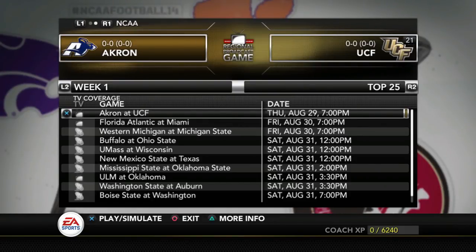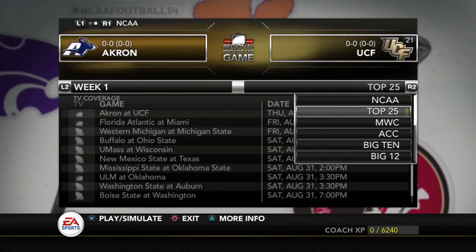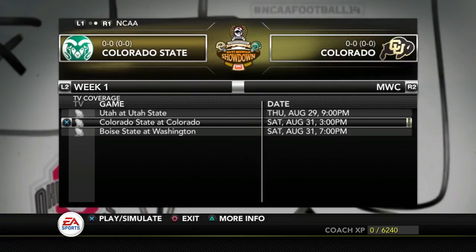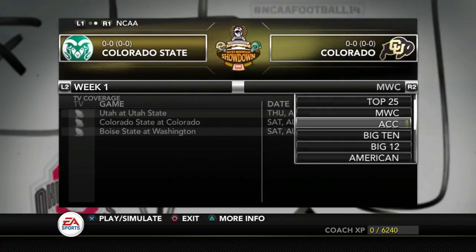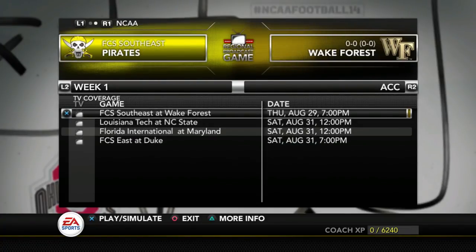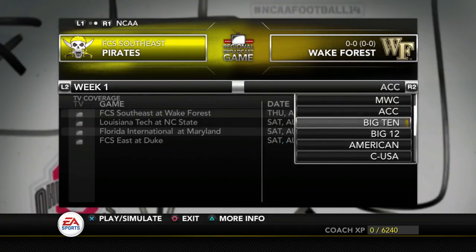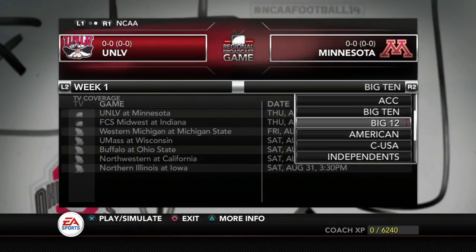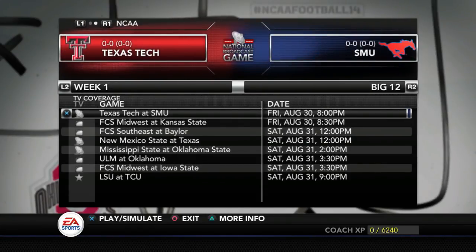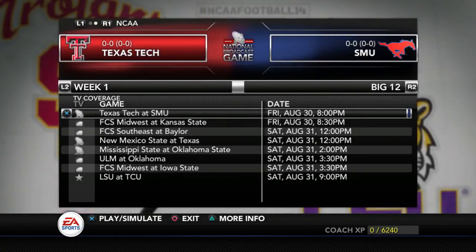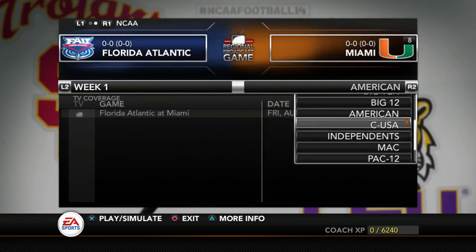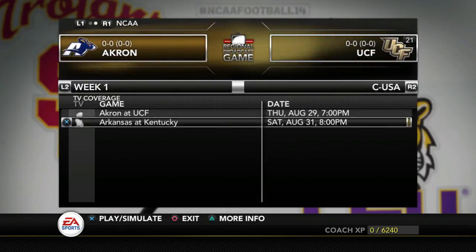Let's get some football going here on our Power 8 Conference Realignment series, so we're going to do just that in this video. We're going to play Week 1. Let's run through the schedule. We got Utah at Utah State, Colorado State at Colorado, and we're only going to be playing the conference games because the non-conference games really don't matter at this point. So you can see there's really not a lot of games to be playing. None in the Big 12, but these games do matter in a way because the independent schools are going to have a chance to get into the Power 8. The bottom team out of each conference is going to drop out.